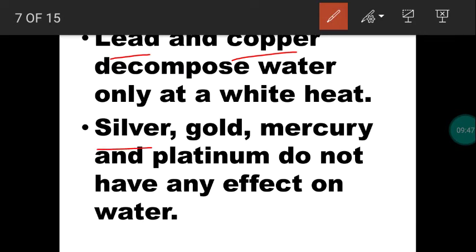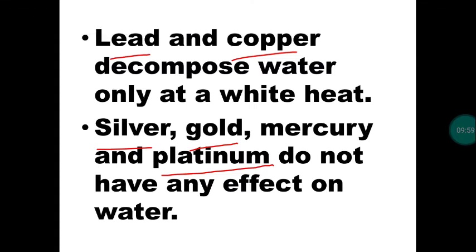Next one, important one more. We know the noble metals. So what are the noble metals? Gold, silver, platinum. So these are used for making ornaments, right? So gold, silver, platinum, generally they are called noble metals. Their reactivity is less. So these noble metals and mercury will not react with water.